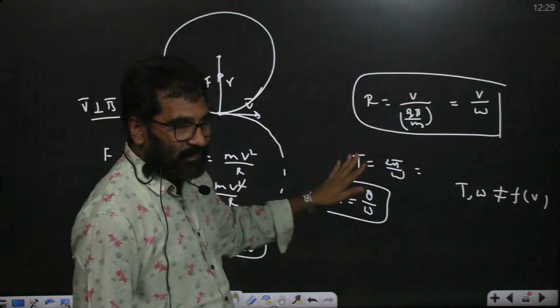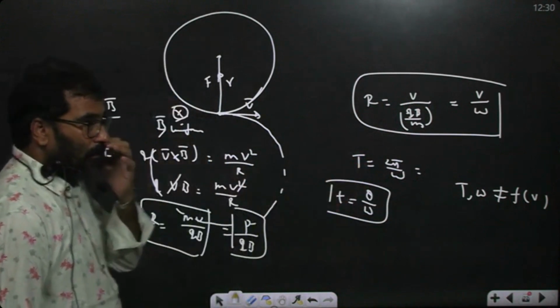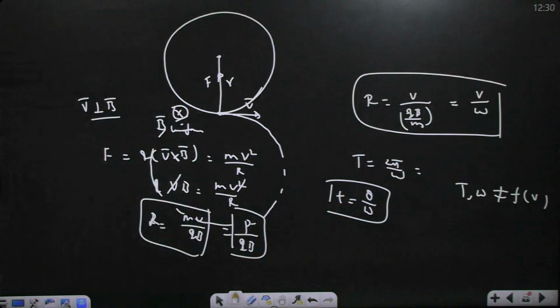Time period is less means it completes the cycle faster. Time period means going to the other side and coming back to the same point. That is called one time period. Time period increases means it is slower.